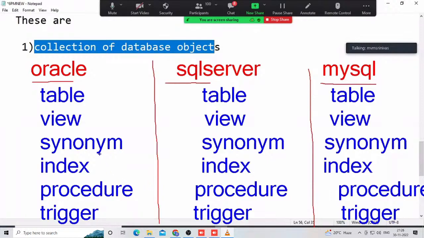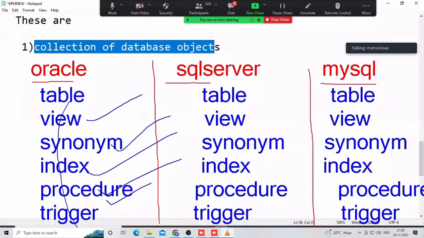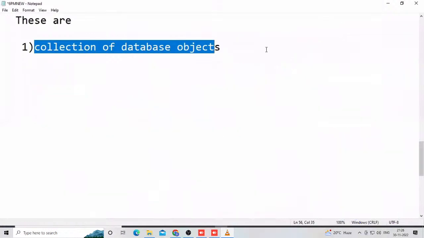You are a first-time newcomer, so what is the purpose of a view, a synonym, an index, a procedure, a trigger? If you have an idea where to use them in one relational data model product, that is enough. The same uses apply across all relational products; syntactically and in functions they differ, but conceptually they are the same. That is why we learn one product in our course. If you learn Oracle, another database is very easy. It is not required to learn all of them. One thing perfectly is enough.